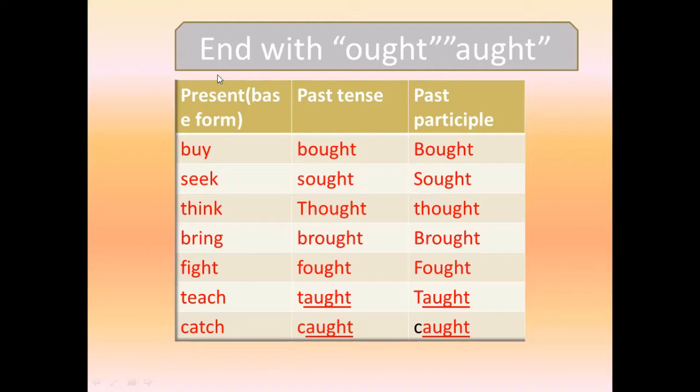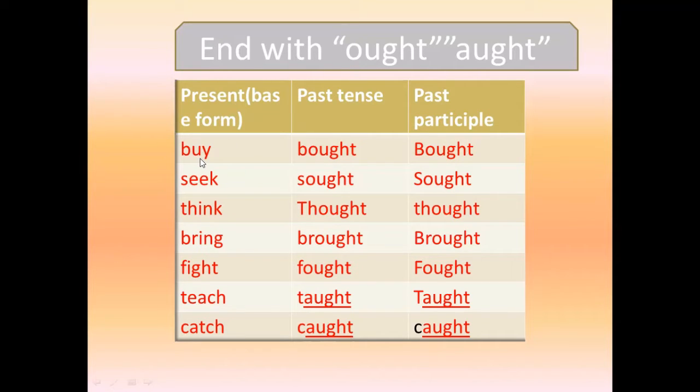With these verbs, the past tense is formed by adding ought and aught. Now look at these examples. Here, buy, then we add ought: bought. With these verbs, the past tense and the past participle are the same.